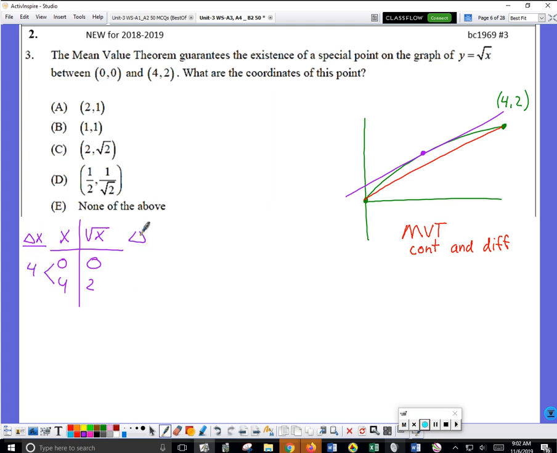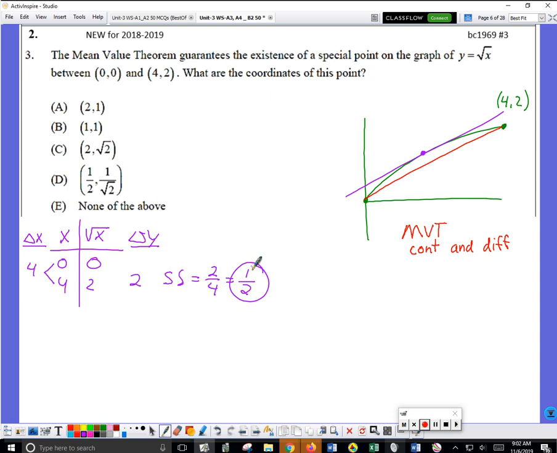What's the change in y? 2. So the secant slope is 2 over 4, which is 1/2 on that interval. Therefore, the mean value theorem guarantees one of the tangent slopes will have a value of 1/2 as well.